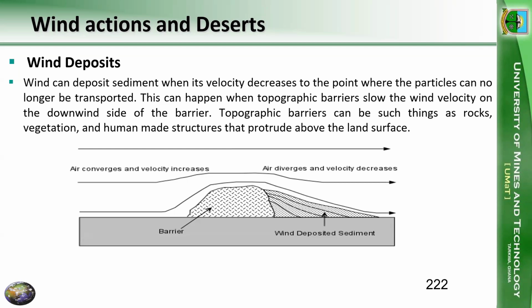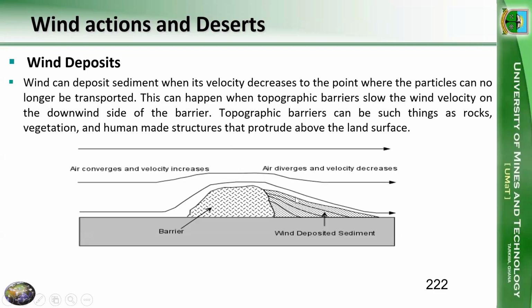When we talk about a topographic barrier, it can be a tall building, it can be a rock, it can be vegetation, anything that rises or protrudes above the land surface is a topographic barrier. So as the wind travels, it gets to this point, it tries to rise above the barrier.